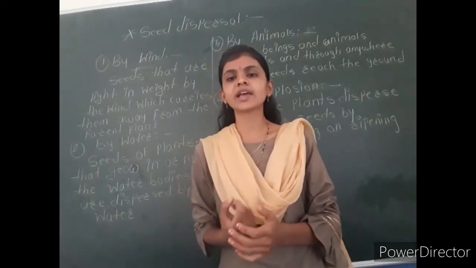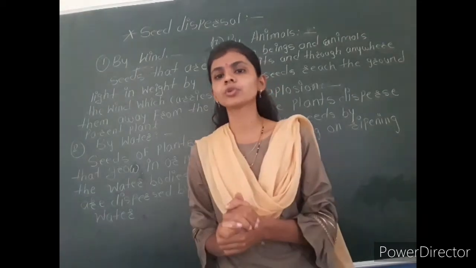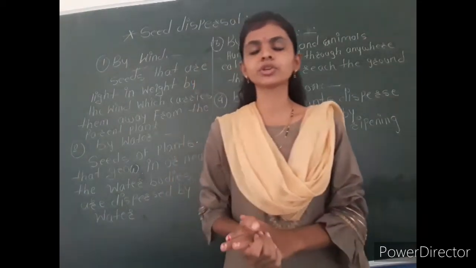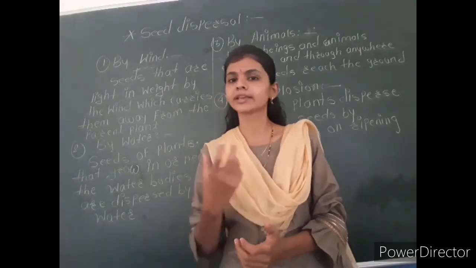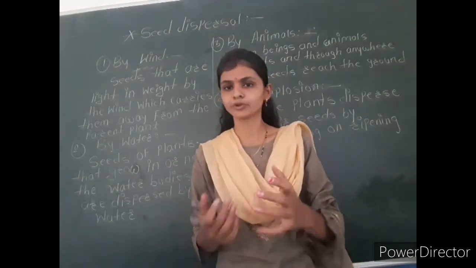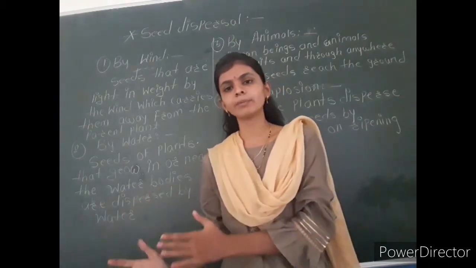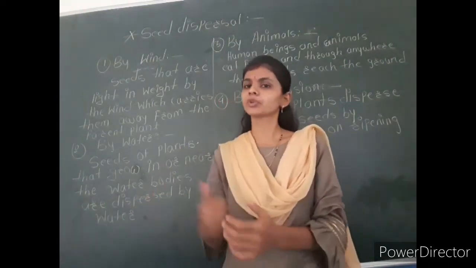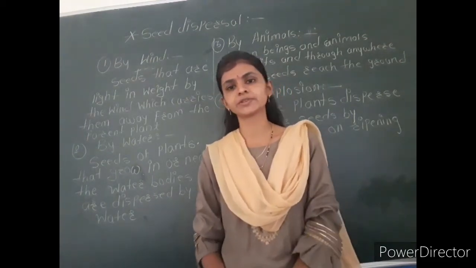Some seeds have a hollow shape, and because of that they can float on water, just like the fruits of the lotus plant. They can be carried from one place to another through the water. This is another way of seed dispersal.